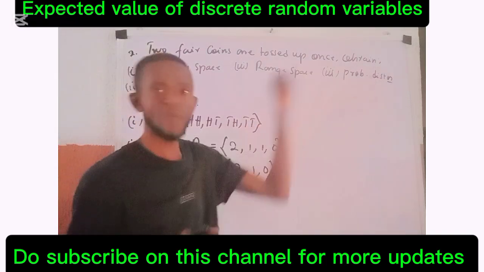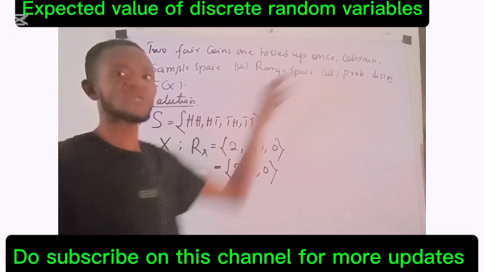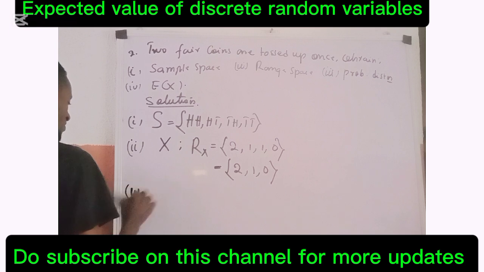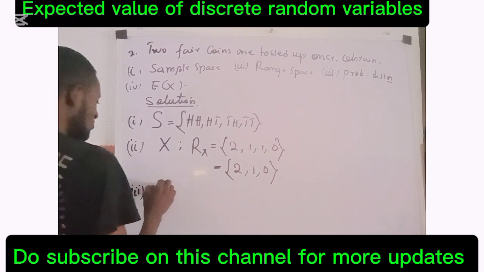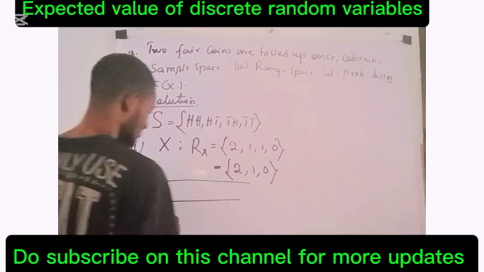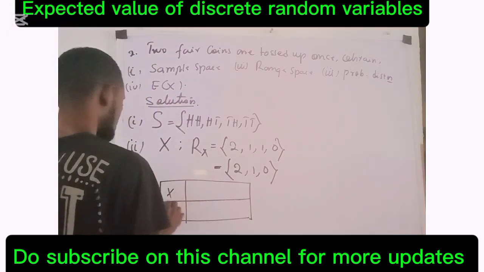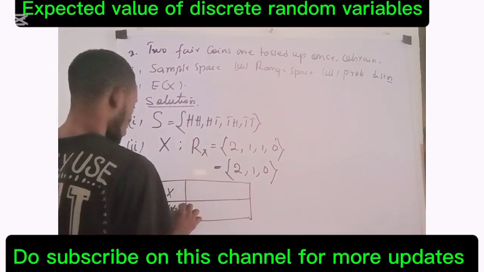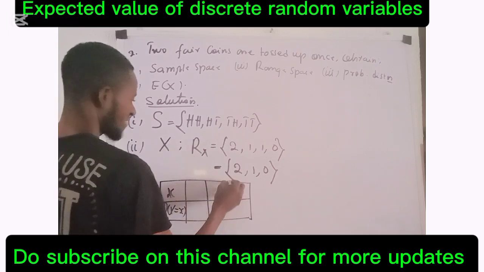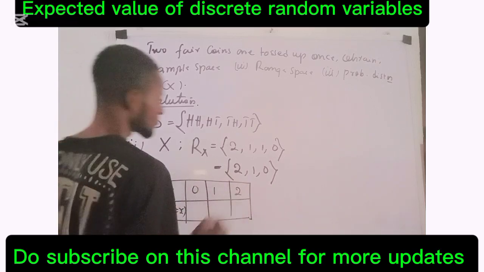Then we now talk about the probability distribution. When we talk about probability distribution, we are equally going to use a table. In that III, we use a table. That table is going to be something like this. We have our x. We have P of capital X equals small x. The least value here is 0, so we'll start here with 0, 1, and 2.